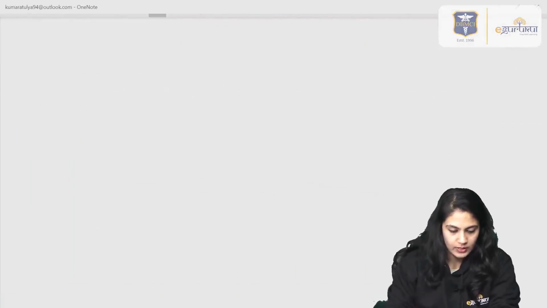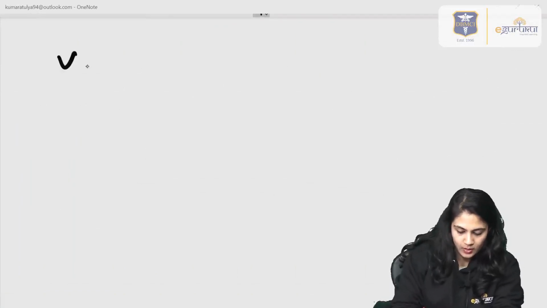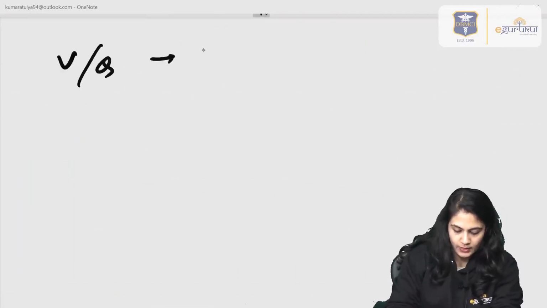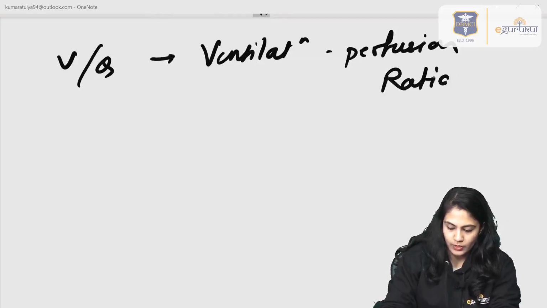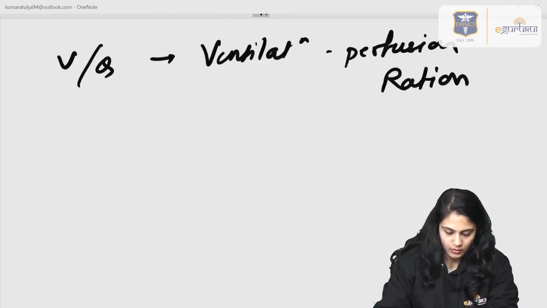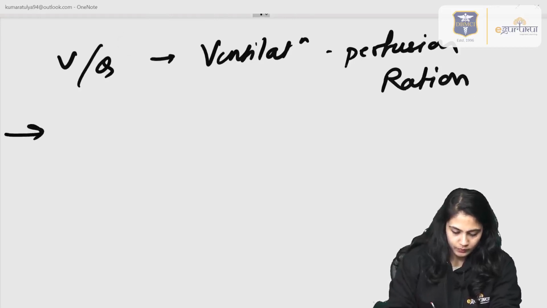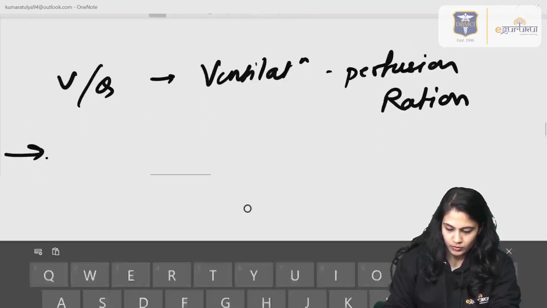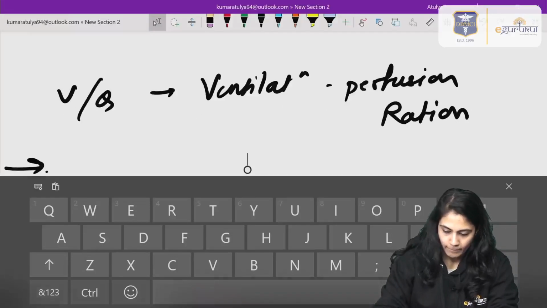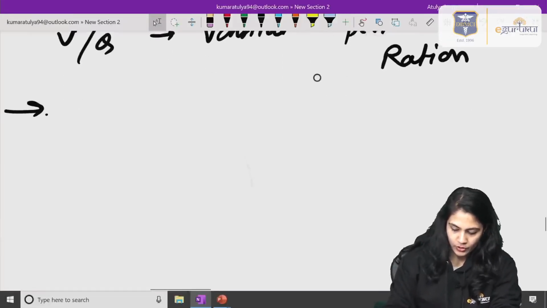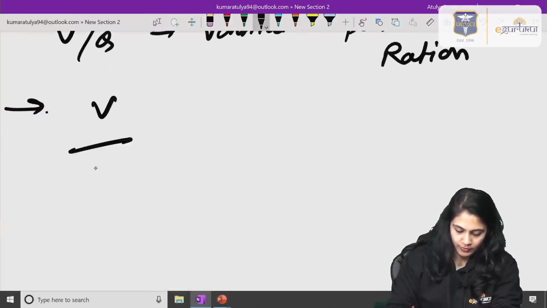First of all, what is the VQ ratio? It is the ventilation perfusion ratio. What do you mean by V and what do you mean by Q?